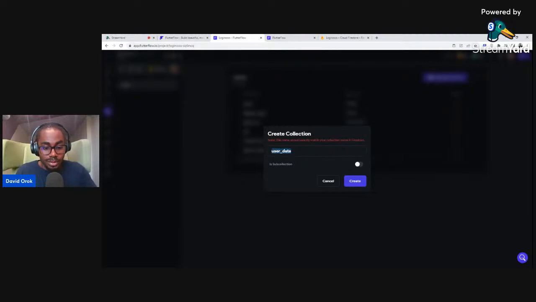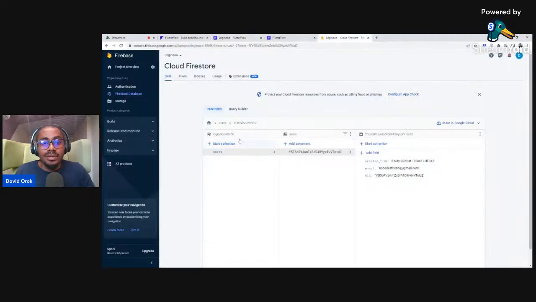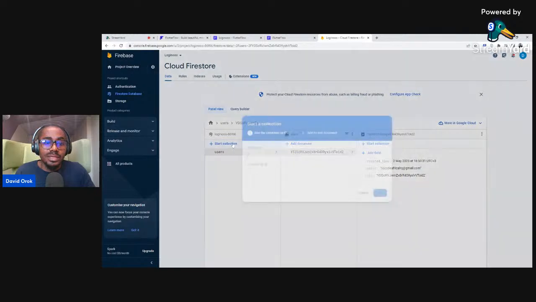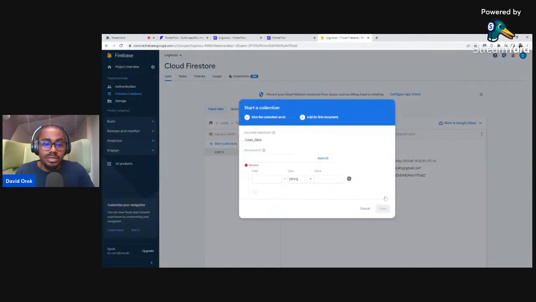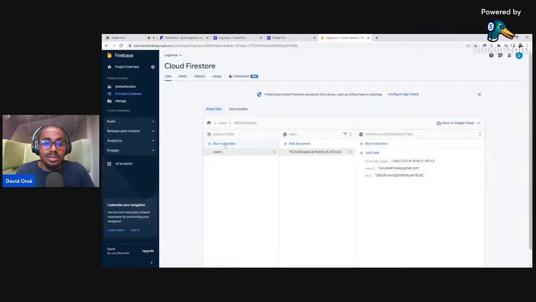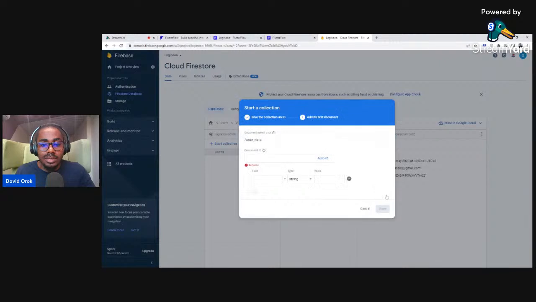I will copy it at once. Why I copied is because it's good practice to create a collection in FlutterFlow and simultaneously go ahead and create it in Firebase so that you don't make mistakes in your spellings. So I'll just paste what I copied here. It's just good practice. Click on auto ID. All right, I believe you saw what I did. Let me just cancel this. So I clicked on start collection and then I pasted this and then I clicked on next. Then I clicked on auto ID.